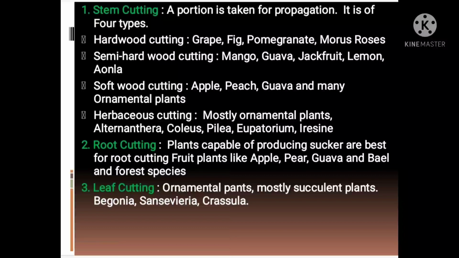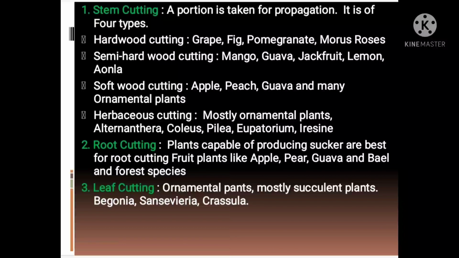In this method, 1 year old and mature shoots are selected for the purpose of propagation. The selected shoot should be healthy and should not be too vigorously growing. The length of the cutting can be kept up to 10 to 45 centimeter. The cutting must possess at least 2 to 3 buds. Mostly plants like grape, fig, pomegranate, morus and roses are propagated by using this hardwood cutting method.